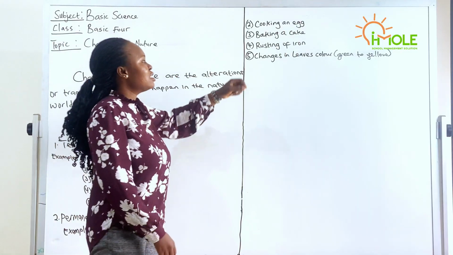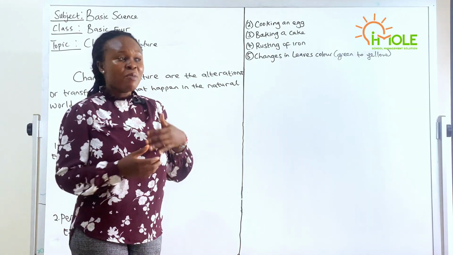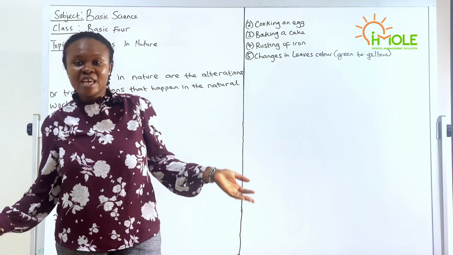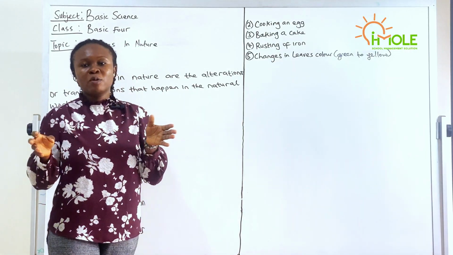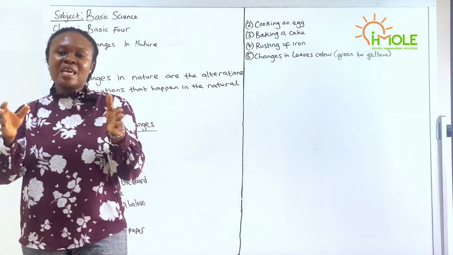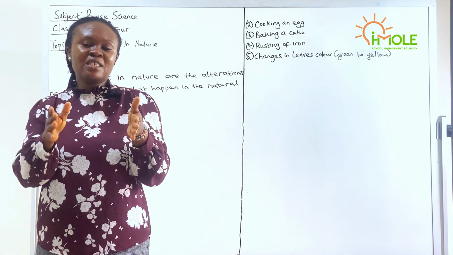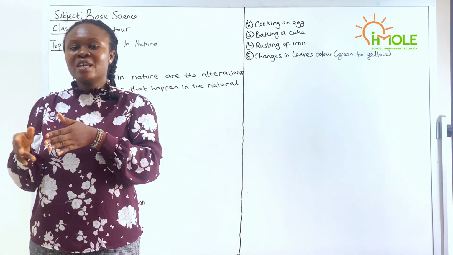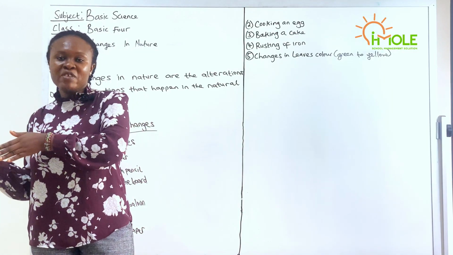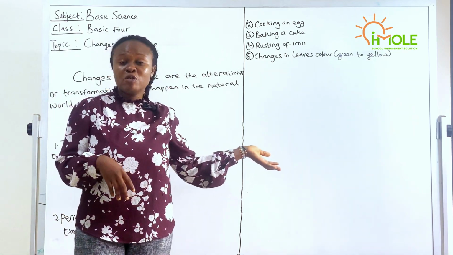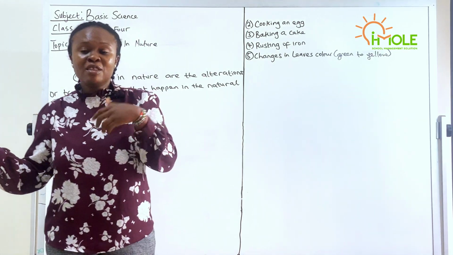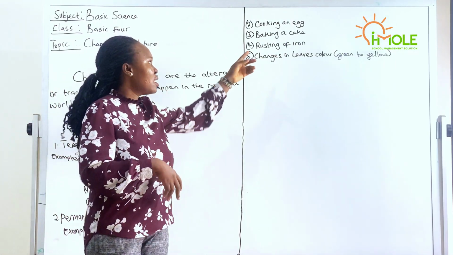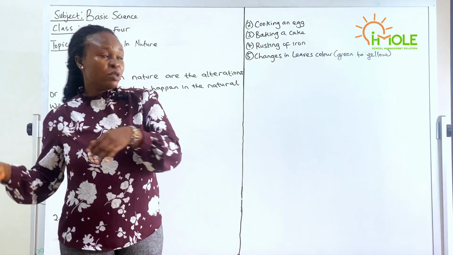The next one on our list is baking a cake. It might be a birthday cake, a Thanksgiving cake, an anniversary cake. It cannot be undone. You cannot take the cake as it appears on the birthday picture or on the wedding table where they are going to cut the cake back to the state of the ingredients: the flour, the butter, the sugar, all the things that make up a cake. You cannot take the cake back to its former position.